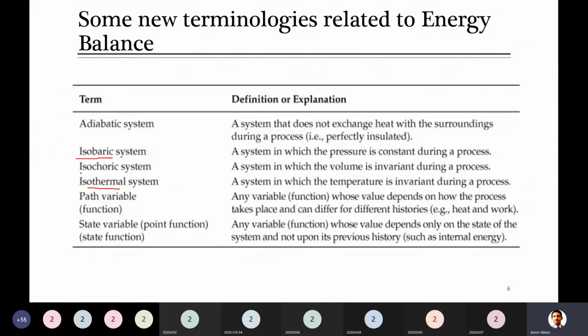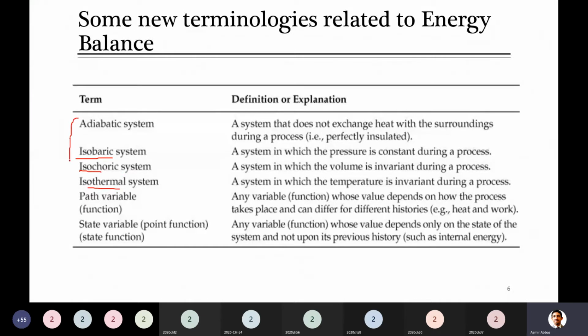And the last term mentioned here is called isochoric. Isochoric is anything which has constant volume, same volume. Iso means same, constant. So that's the system for which volume does not vary, volume remains same, volume remains constant. So that is named isochoric.